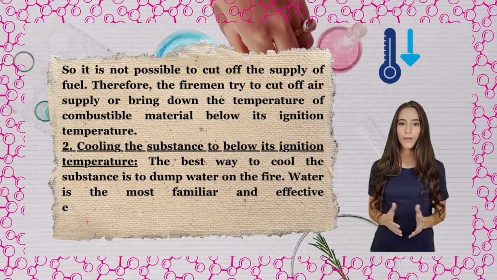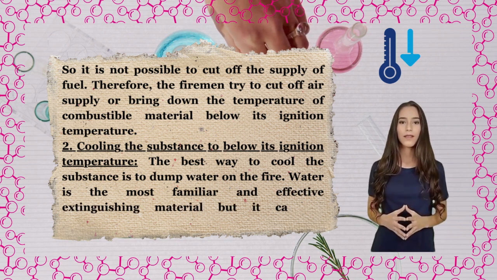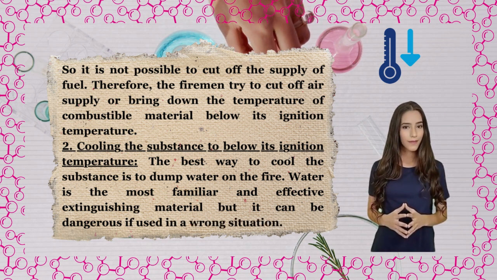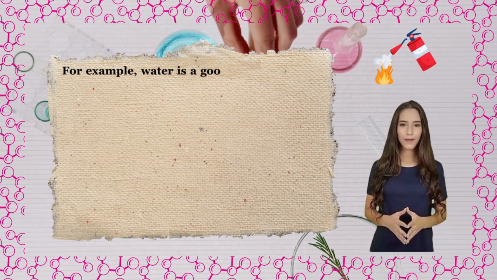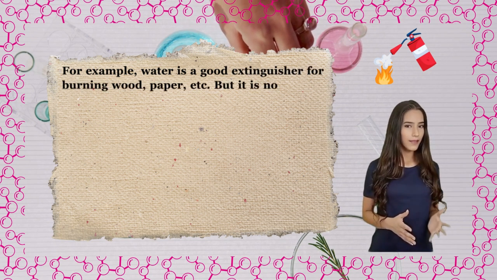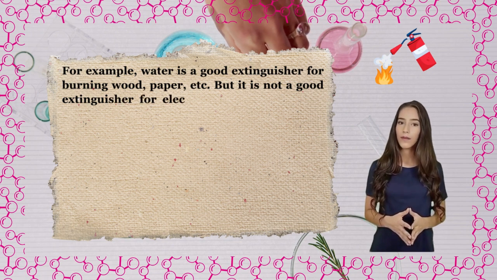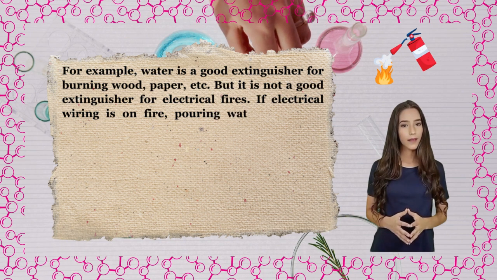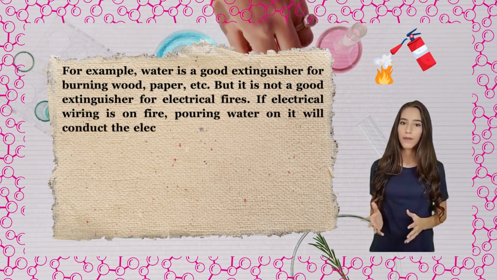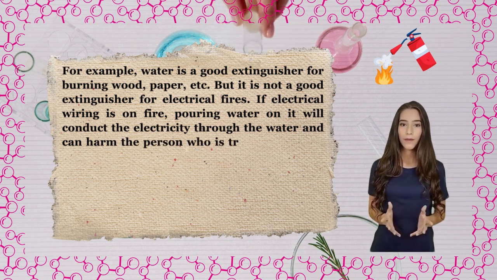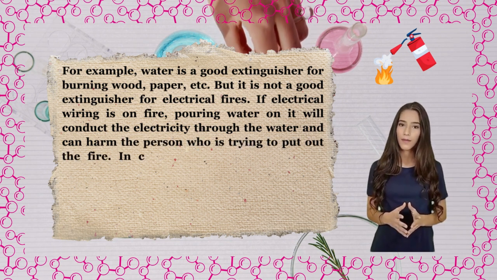Water is the most familiar and effective extinguishing material, but it can be dangerous if used in a wrong situation. For example, water is a good extinguisher for burning wood, paper, etc. But it is not a good extinguisher for electrical fires. If electrical wiring is on fire, pouring water on it will conduct the electricity through the water and can harm the person who is trying to put out the fire.